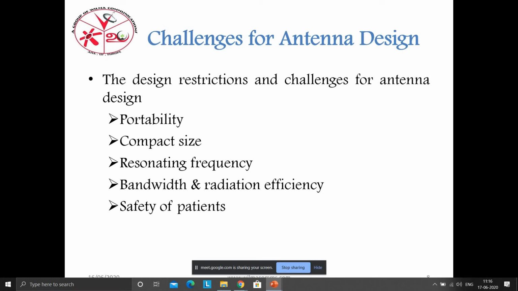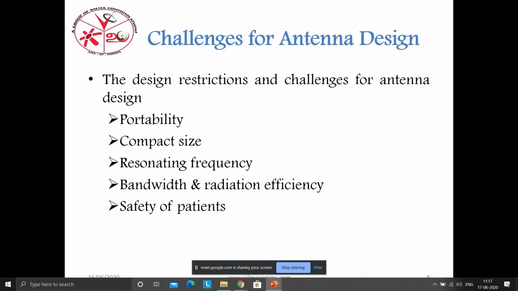It should be weightless, because we are going to wear this. If it is heavy, we cannot bear the weight, it gives us some irritation, and it will also harm our body. So the antenna design should be very weightless.